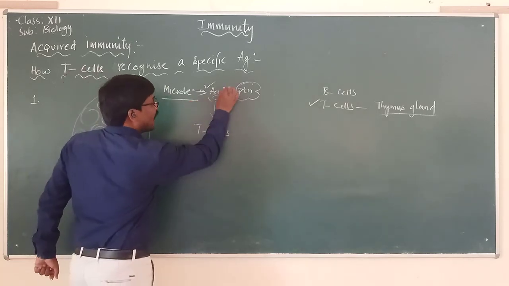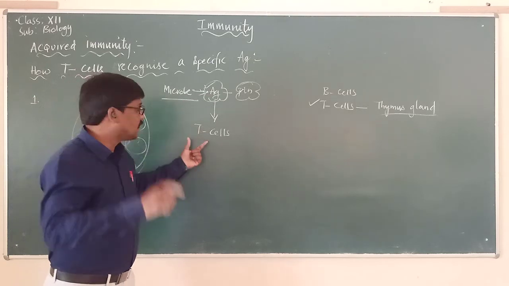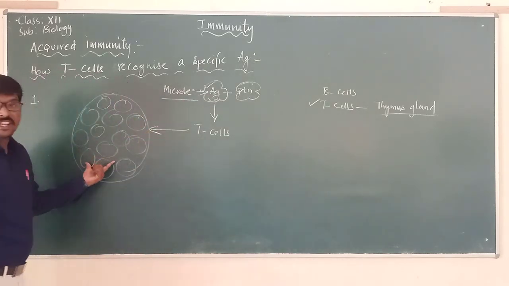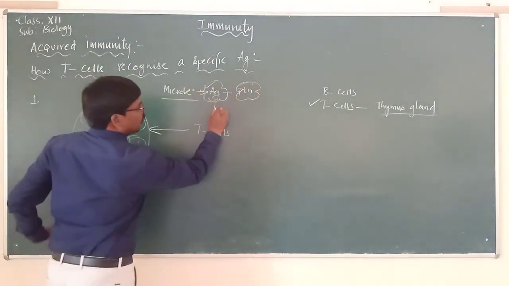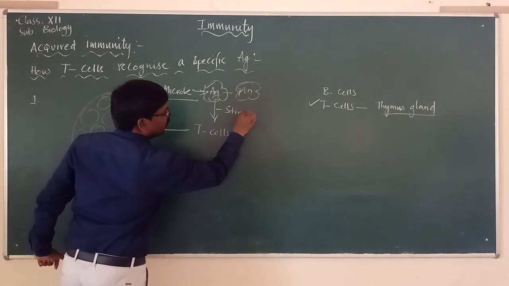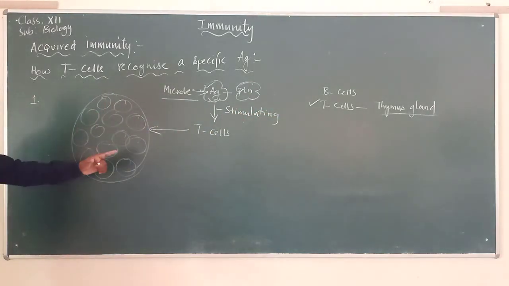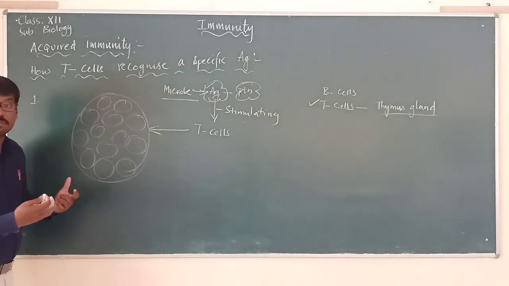So when there is an antigen in the body, this antigen stimulates the T cells. When they are stimulated, some of the T cells start multiplying.